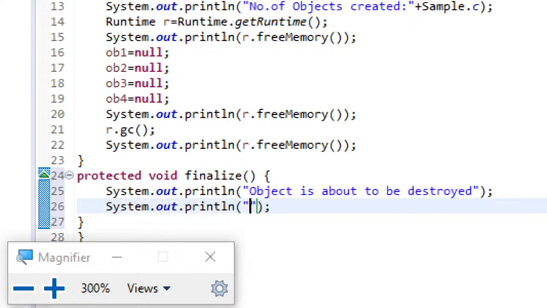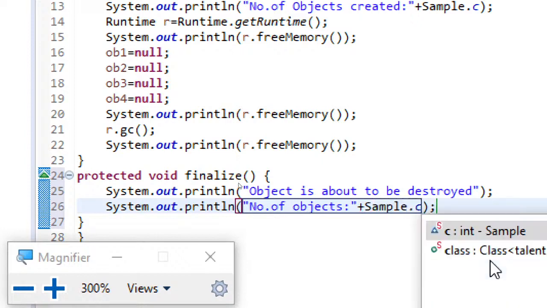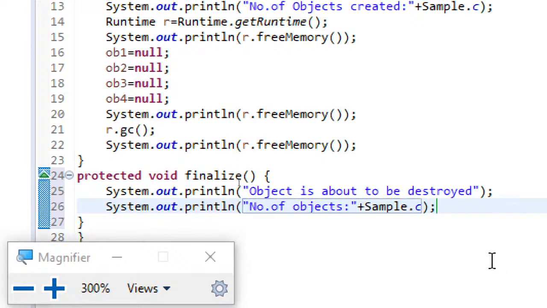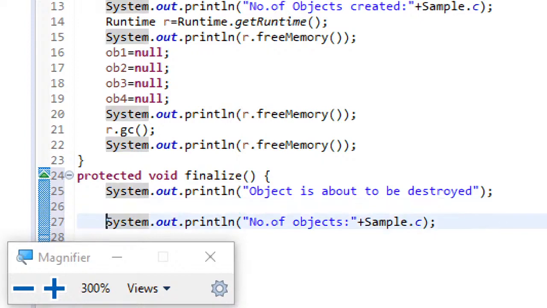So, number of objects, and let me concatenate and use this class name, Sample.c, because c is a static variable, so I can directly access it with the class name itself. And before that, let me decrement this.